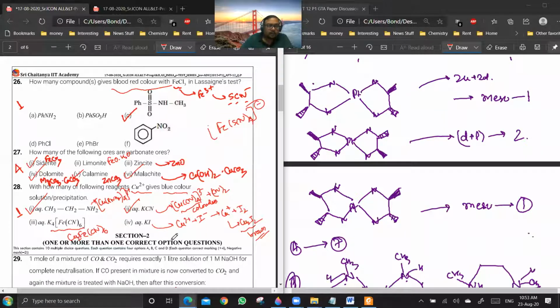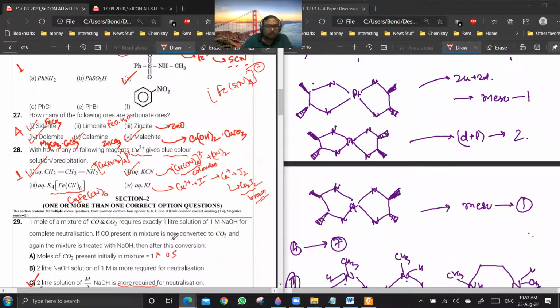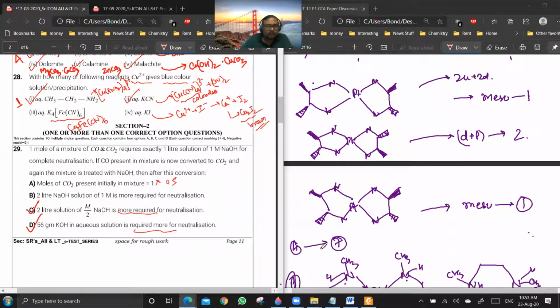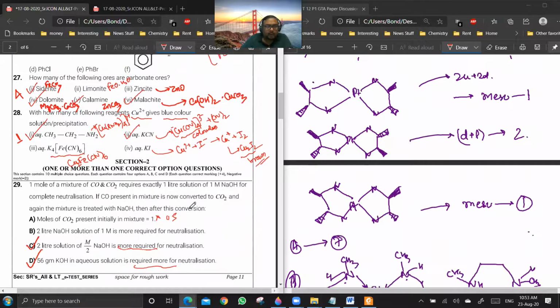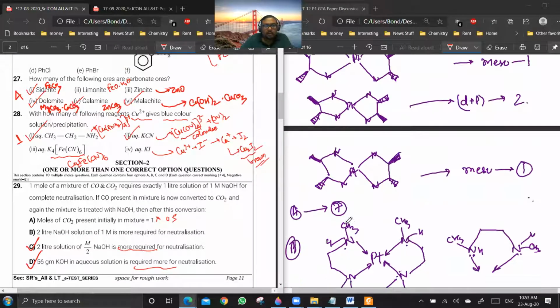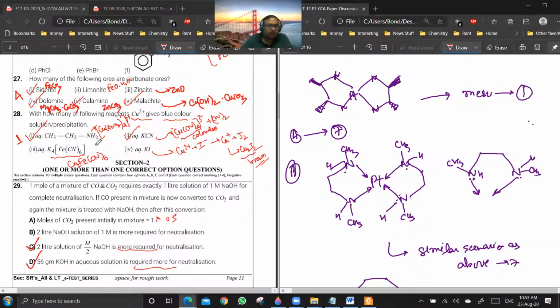Okay. So this is question number 27. Question number 28. Now 28. See, which of the following reagents will give blue colored solution or precipitation?